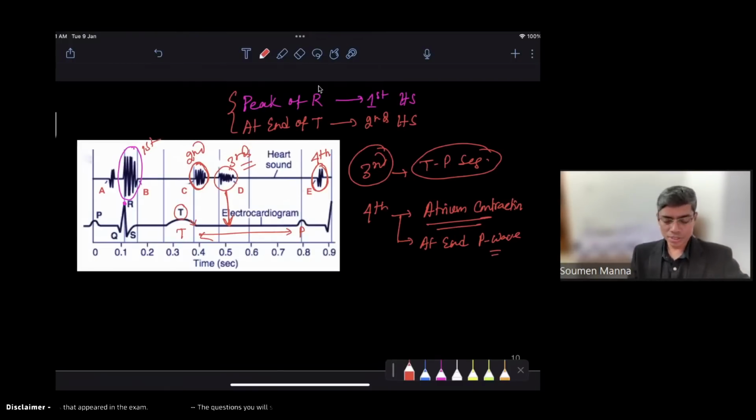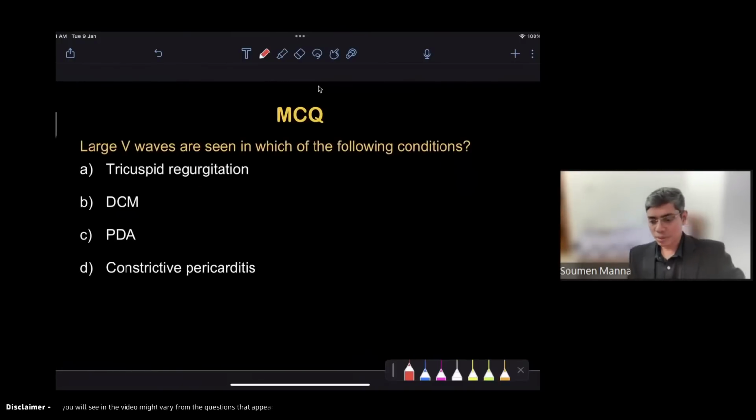That is the second question. This is not the JVP question. This is the question of heart sound along with the ECG. Now this question you are asking, I think, Dr. Rafiq: the large A wave was seen in which of the following conditions? Okay, so this is the question which is related to your JVP, jugular venous pulse, right? So answer batao ये question का.